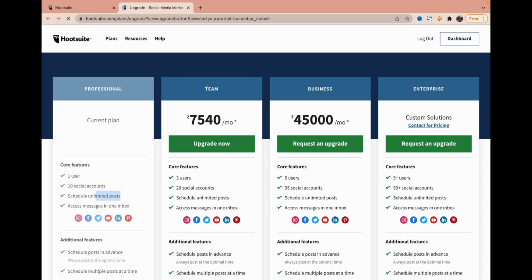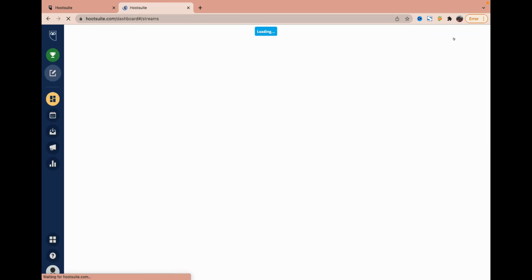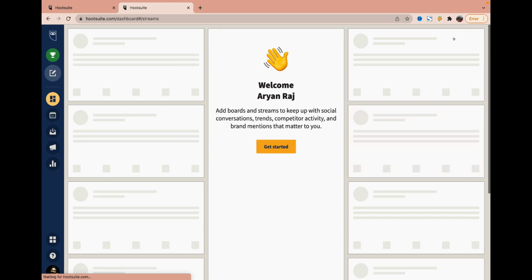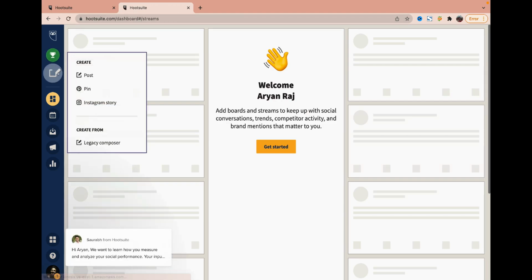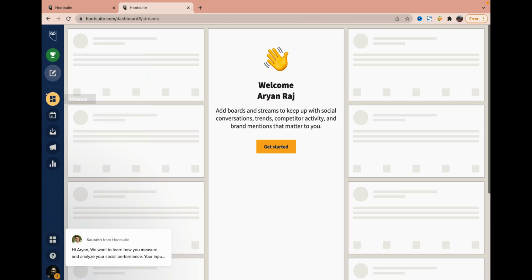If I want to upgrade, I can do the upgradation. But let's now go to the dashboard and see other things. This is the plan that is available for them. After that, I can click create and create the post for Instagram and all. Before that, I can add as many streams as I want. So this is the stream.